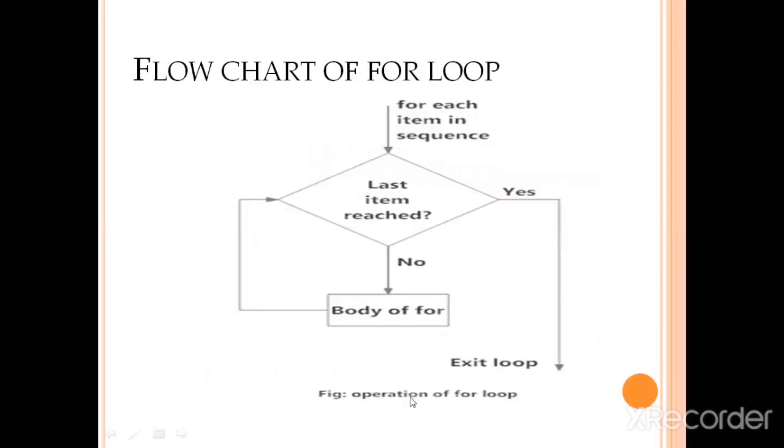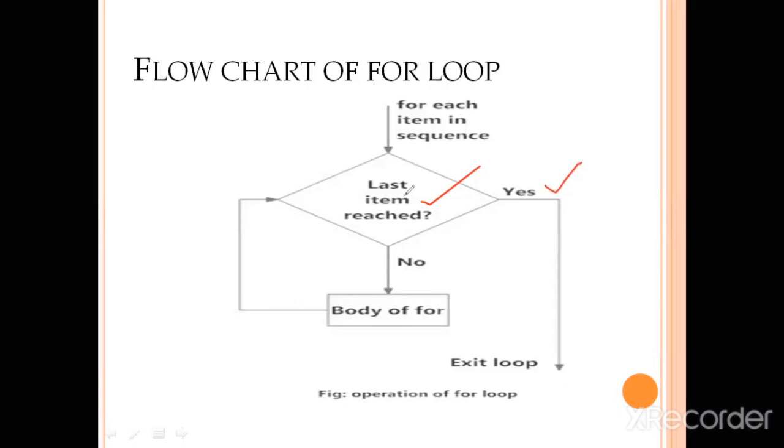According to the flowchart, we can see what is happening here. A variable receives values, for example 1, 2, 3, 4, 5, 6 and so on. Each and every time, we check the last value, which defines the stop value for the loop. If the last item is reached, the loop will exit and the execution of the loop will stop.